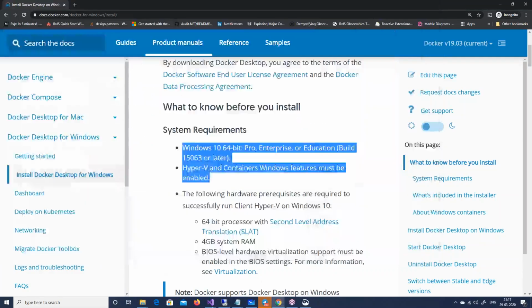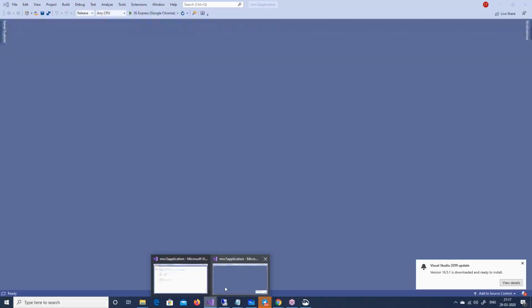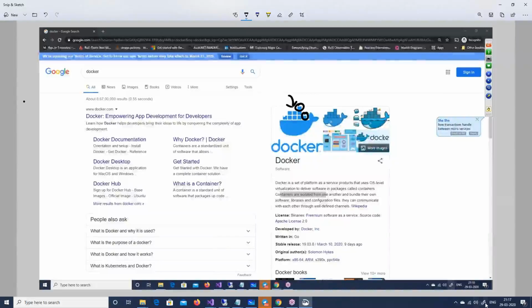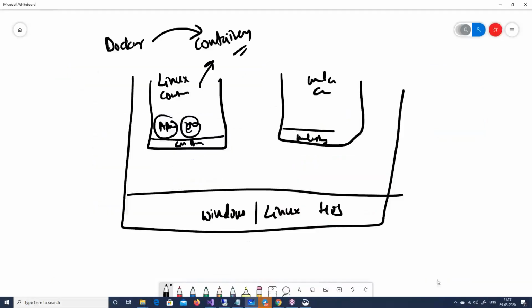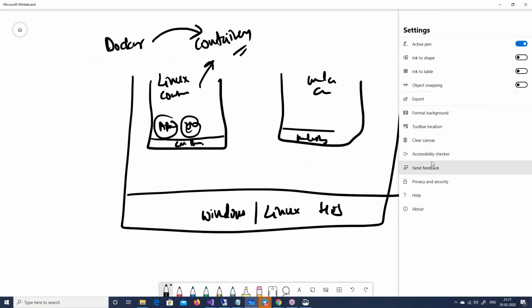Now, you can see here, I have two applications I have created. So this is my goal. My goal is the following. I'm going to create two applications.